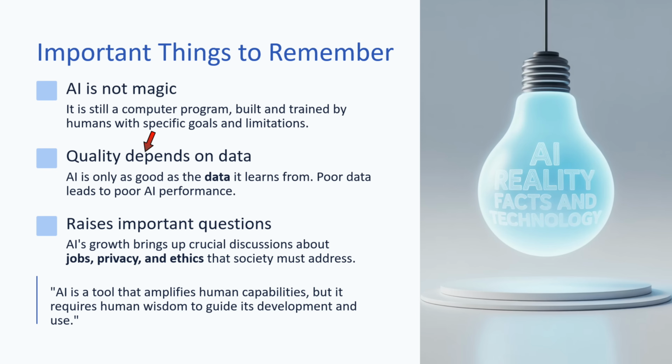Second point is quality depends on data. AI is only as good as the data it learns from. Poor data leads to poor AI performance. Third point is raises important questions. AI's growth brings up crucial discussions about jobs, privacy, and ethics that society must address. AI is a tool that amplifies human capabilities, but it requires human wisdom to guide its development and use.